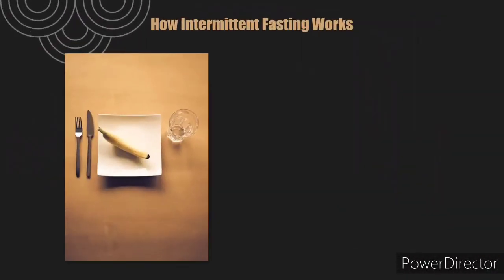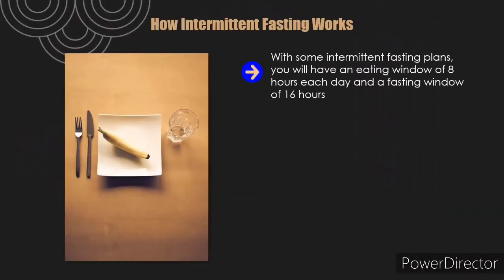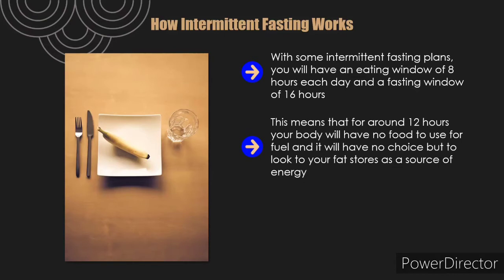How intermittent fasting works. With some intermittent fasting plans, you will have an eating window of 8 hours each day and a fasting window of 16 hours. This means that you need to consume calories during the 8-hour window. So, you will consume less calories than you need during the 8-hour window, a calorie deficit, and when this is over and you are into the fasting period, your last meal will be digested around 3 to 4 hours into the fasting window. This means that for around 12 hours, your body will have no food to use for fuel, and it will have no choice but to look to your fat stores as a source of energy.